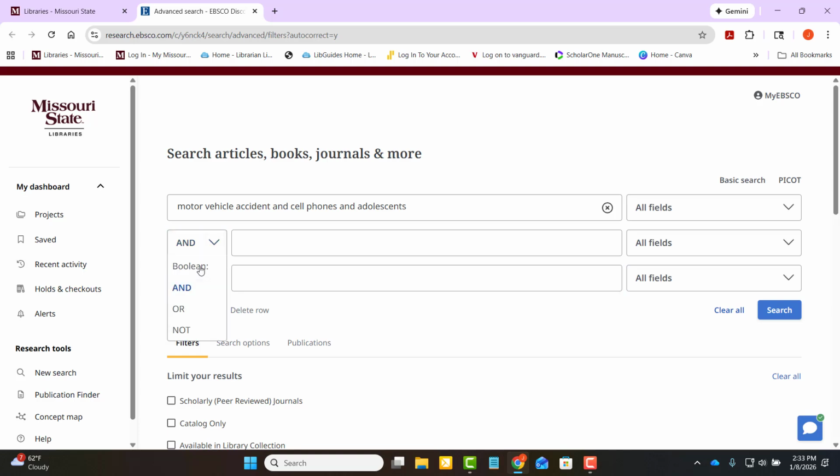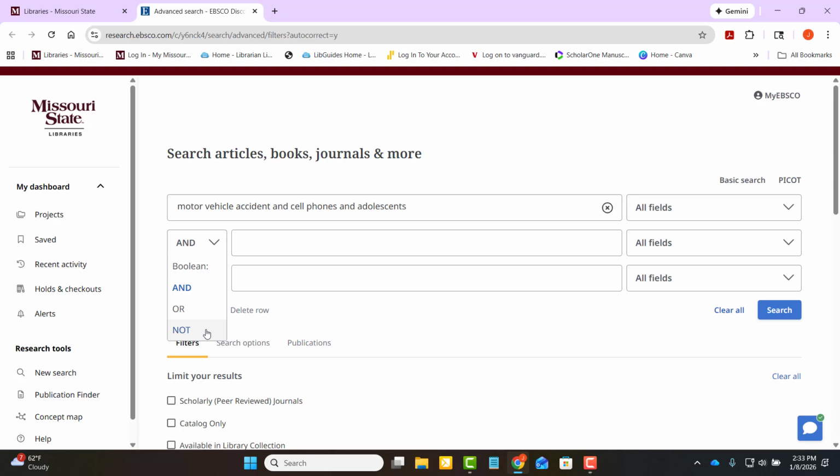And you can always switch to different Boolean operators. I know that's gone over a little bit in your worksheet. The most common one is and, because that is going to connect the terminology and find materials with both or all of those things. Or would be if we wanted to say motor vehicle accident and cell phones and adolescents or teenagers, because there are two words or possibly more that could describe that.